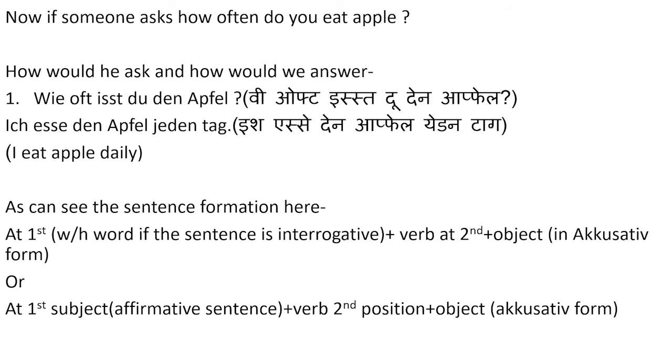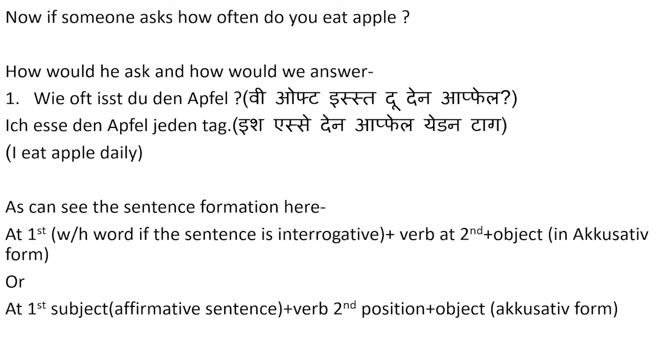At second position, we use the verb. The verb in this sentence is essen, because we are asking how often do you eat. Essen is conjugated according to the subject du and becomes isst. Wie oft isst du?